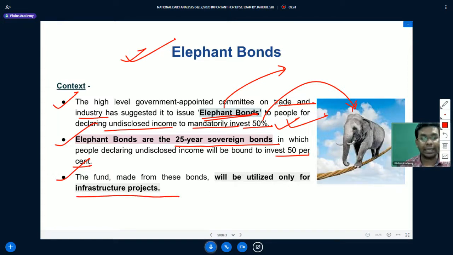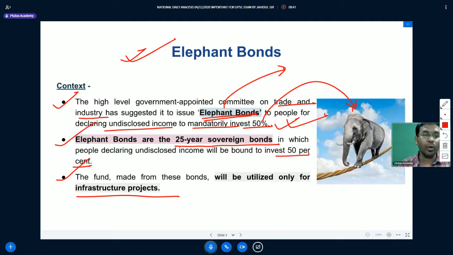Now we need to understand, as you know, the level of infrastructure in India is very low as compared to many other developed or developing economies. So infrastructure is a sector that can give us higher return on a longer term basis. Here we need a pool of investment into the infrastructure sector.